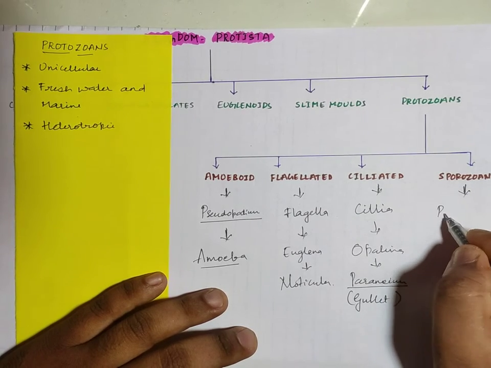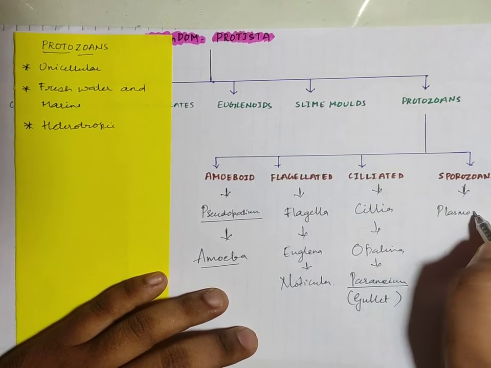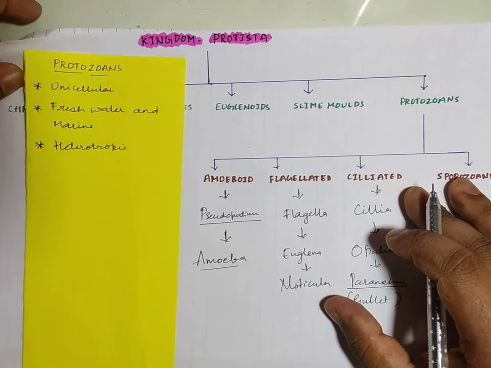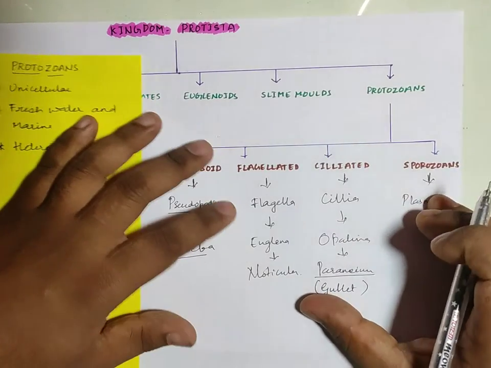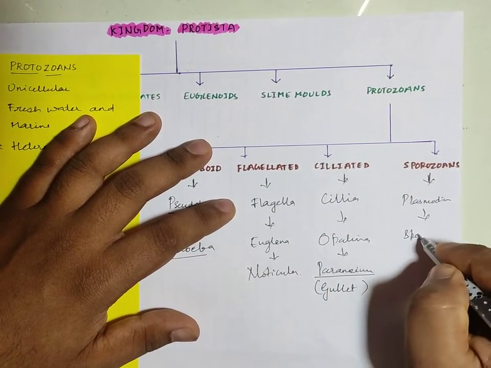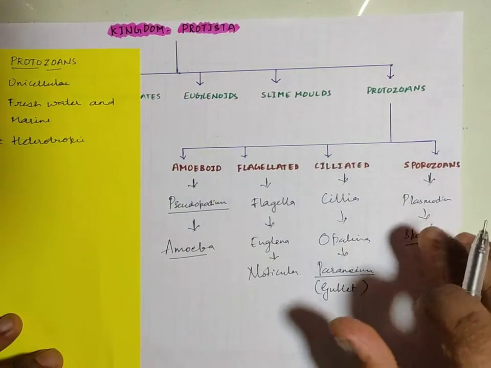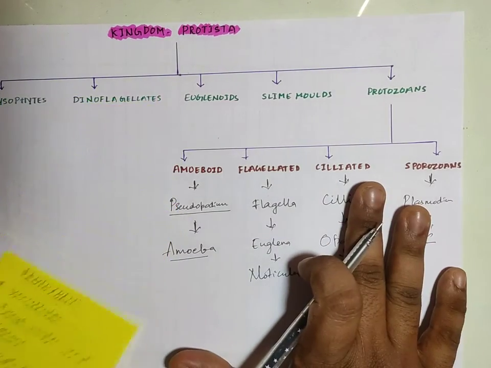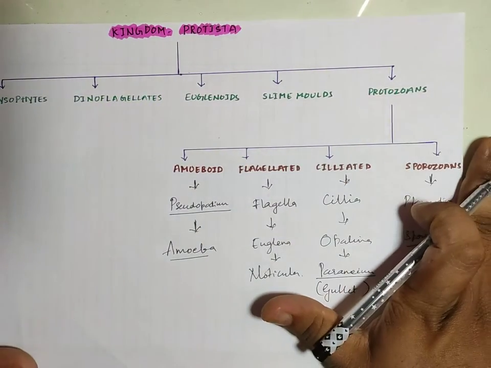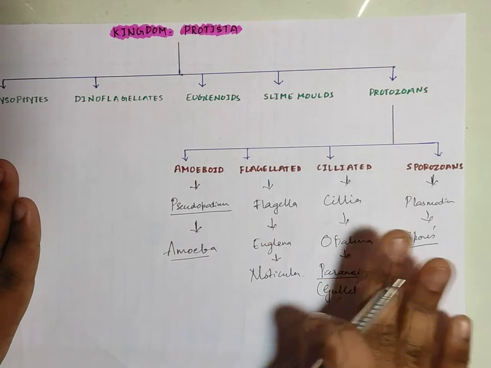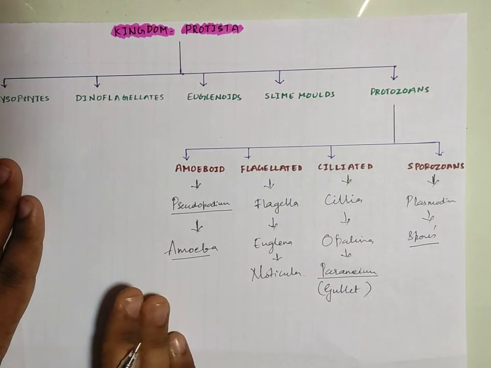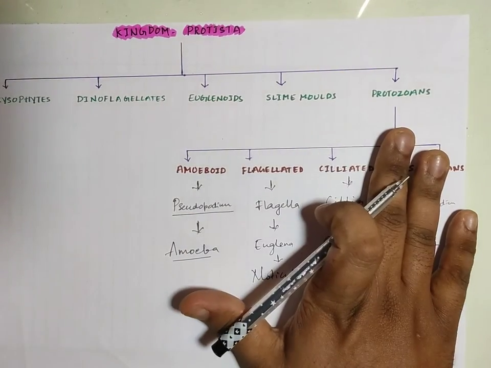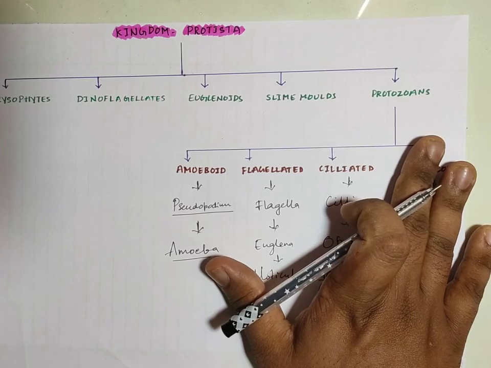The best example is Plasmodium, Plasmodium falciparum, which is a potential malaria causing protozoan, and these actually produce the spores. So they are classified in a group called sporozoans. So whenever you are studying, you have to compare all these characters of different subgroups, and you have to remember the important examples here. Or else, if you remember the examples, you can write the contrasting characters which are present in the different subgroups. Thank you.